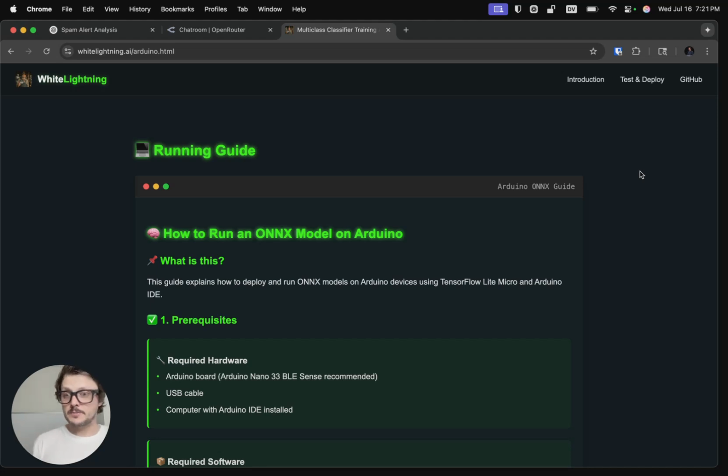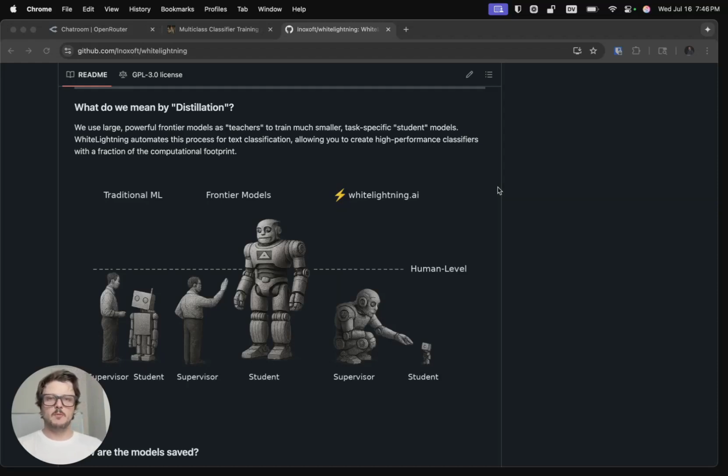We also think that WhiteLightning is for everybody. So if you're an indie developer, if you're making games, all of a sudden with WhiteLightning, you can do a choose your own adventure. You can classify all sorts of elves and orcs and whatever you like. If you want to make calendar tools that intelligently classify people's appointments, you can do that as an indie developer. If you're in the enterprise, if you have financial data that you need to classify privately, you can do it. If you're in a warehouse and you have sensor data you want to classify, you can do it. What's important for us is that WhiteLightning runs on any processor in any language for any task.